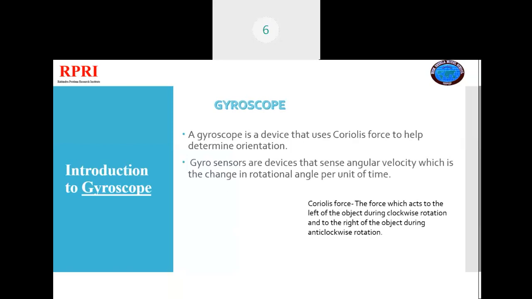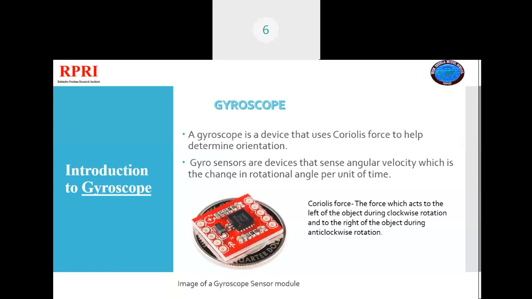Now, what does the gyroscope sensor do? Gyrosensors are devices that sense angular velocity, which is the change in rotational angle per unit of time. Rotational angle is the angle of rotation of the object when it is used.